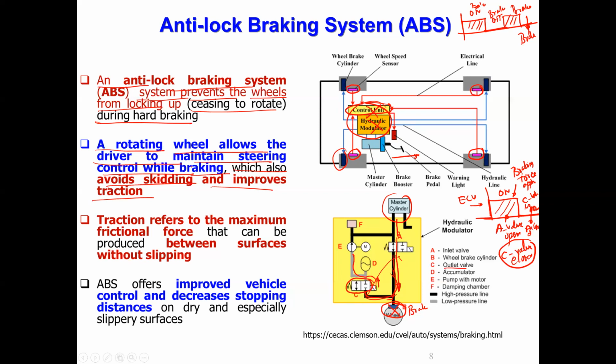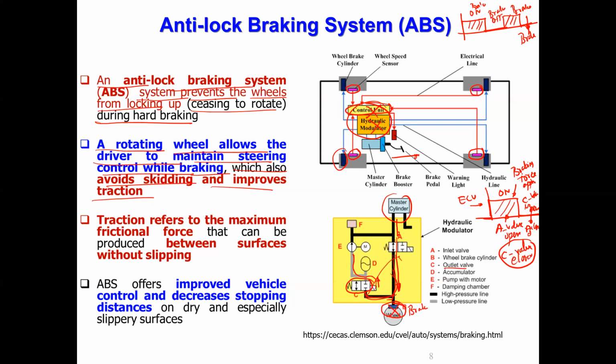Now, if the wheel is not rotating, you cannot steer. That is another important thing. If the wheel is not rotating, you cannot steer the vehicle. If the vehicle gets locked, you cannot steer. If there is a curvature, or you want to avoid an obstacle, you can't do it. Your vehicle will go and hit, because the wheel is already locked. So that is important. If you allow the wheel to rotate but slowly reduce the wheel speed, the vehicle will come to a stop. That is what ABS does, what I explained till now.